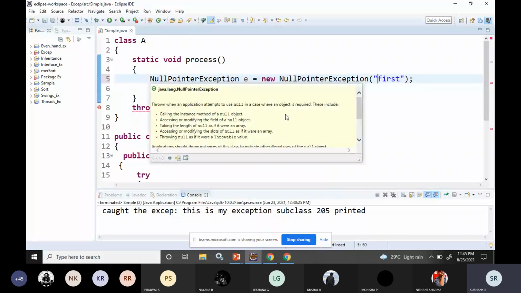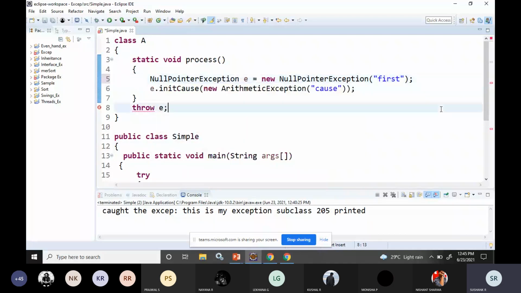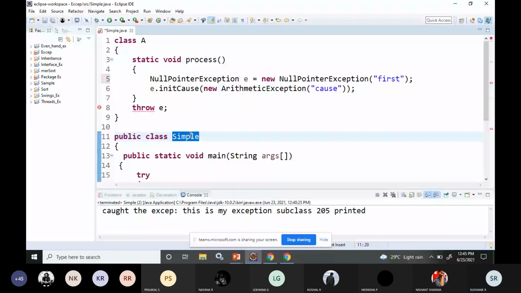See, what this program is doing is that here we are trying to demonstrate the chained exception. In order to demonstrate this chained exception, I'll simplify this also. I'll write everything in one class itself. No need of this also.